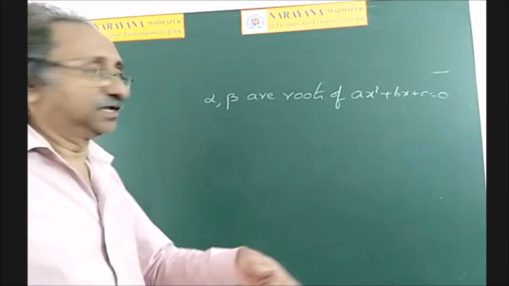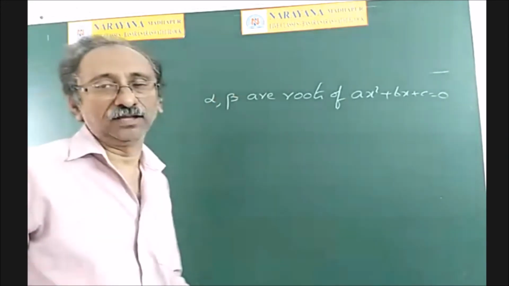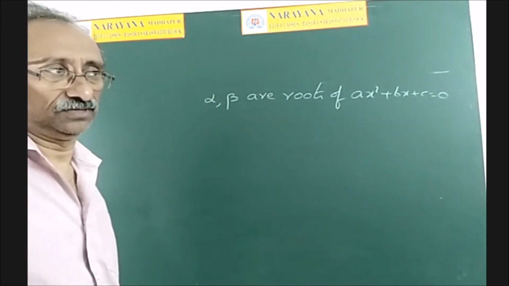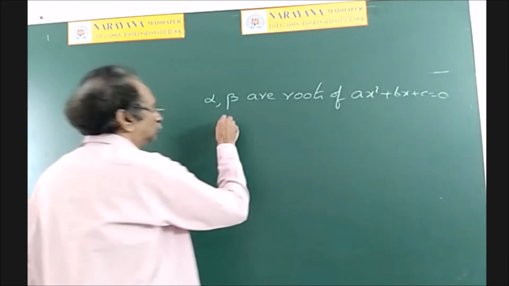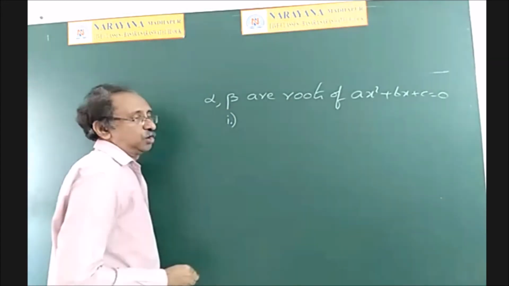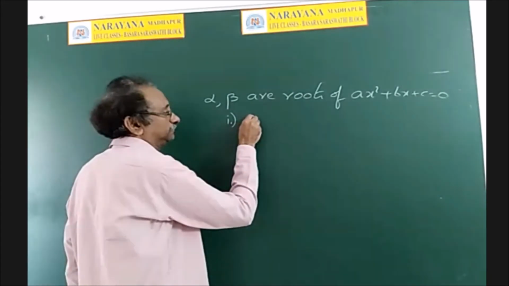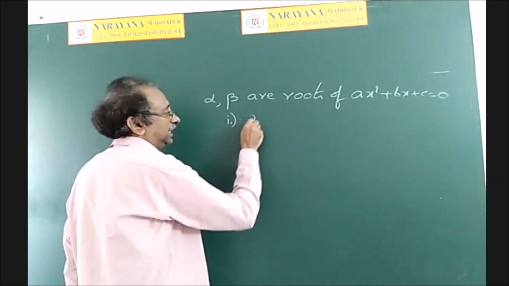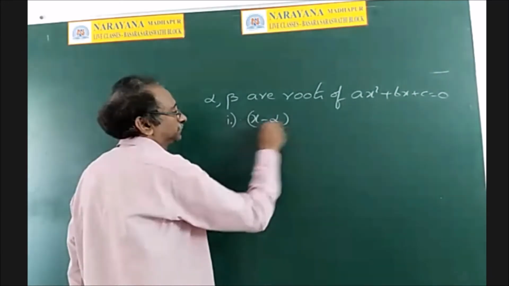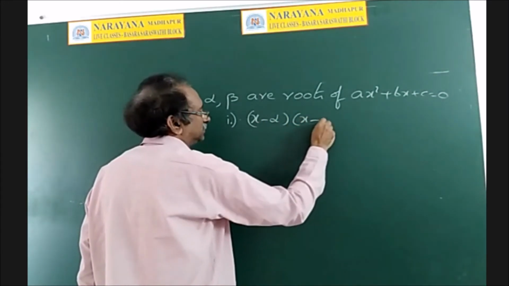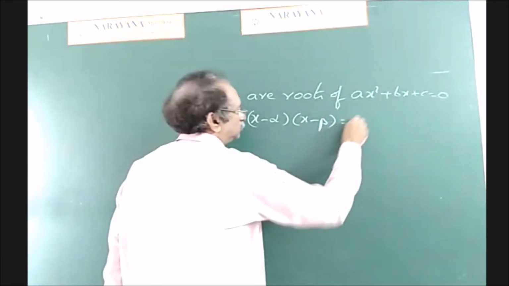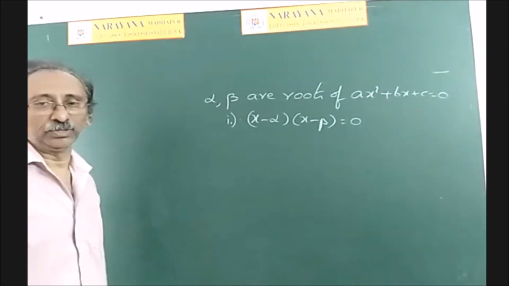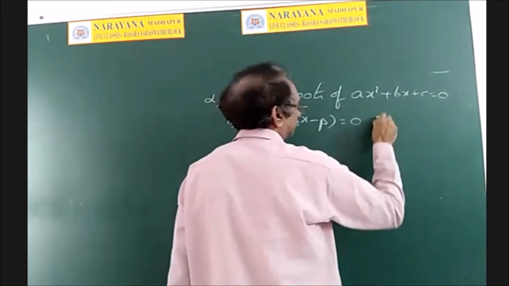In the reverse, suppose the roots are given, how do we find the quadratic equation? If alpha, beta are the roots, the quadratic equation is x minus alpha into x minus beta equal to 0.